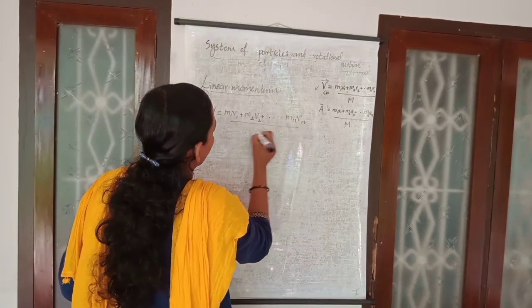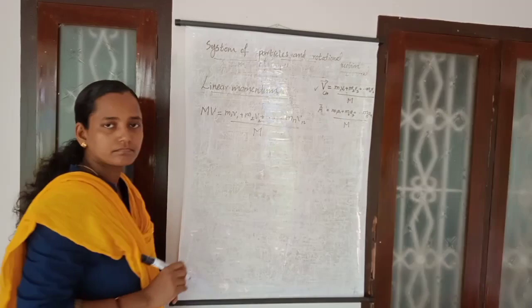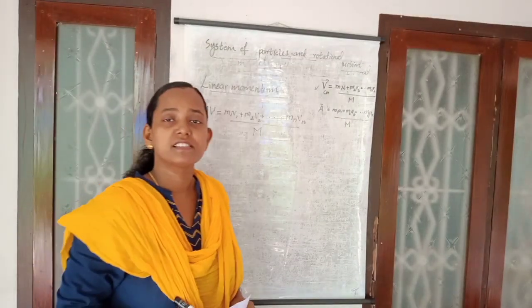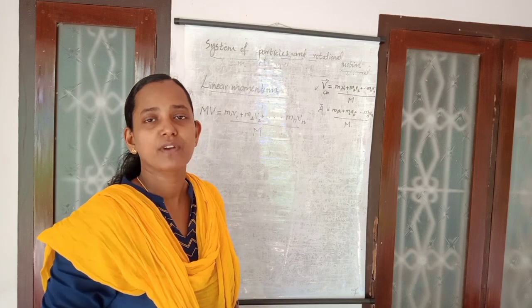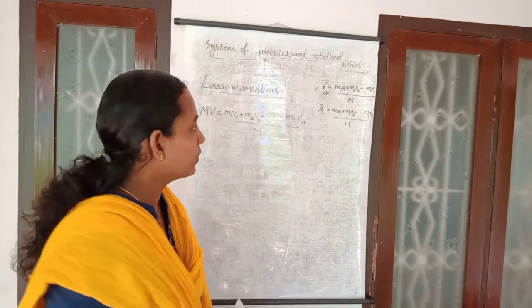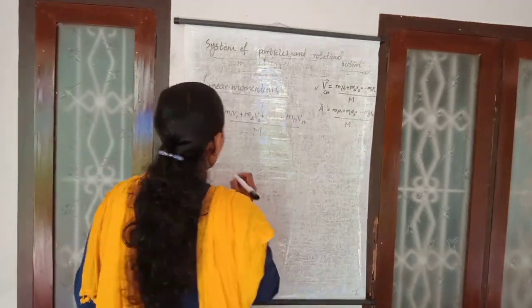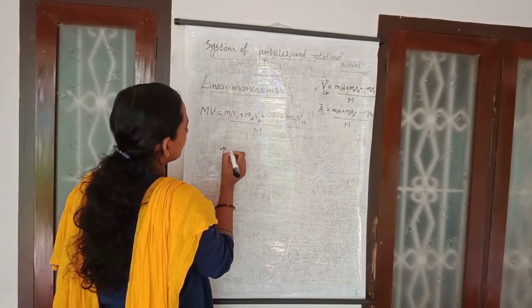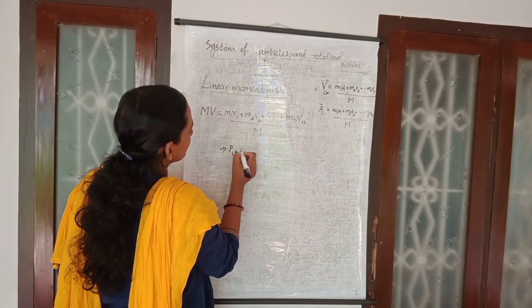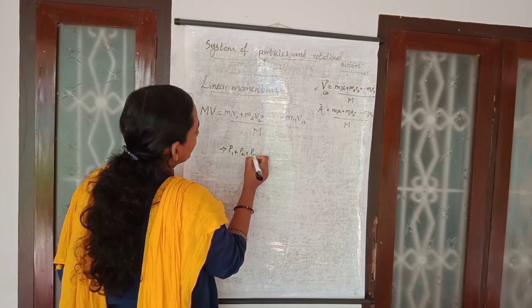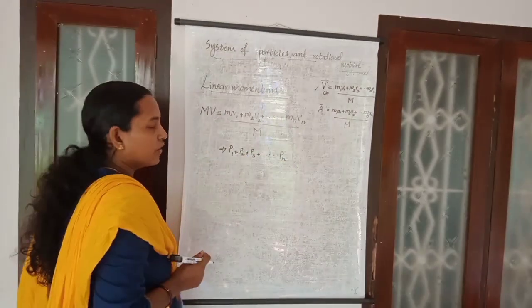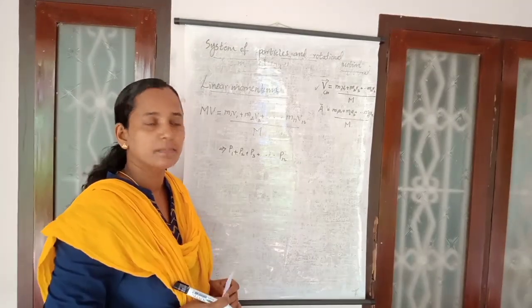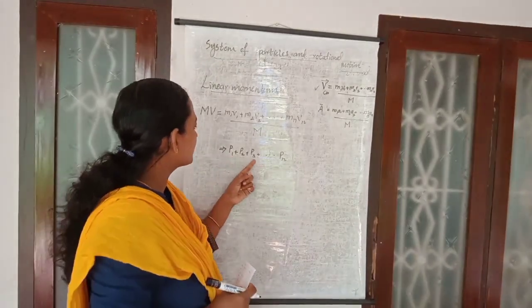If a system consists of n particles, varying from 1 to n, the momentum of the individual particles can be written as p1 plus p2 plus p3 plus etc. up to pn. The total linear momentum of a system of n particles is p1 plus p2 plus p3 plus etc.